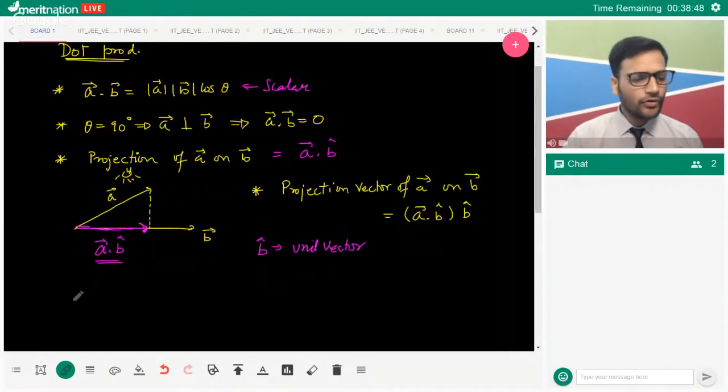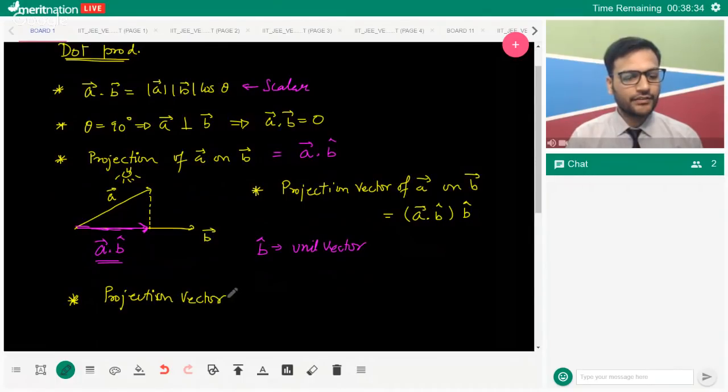One more little important thing over here is, for instance, if I ask, this is not told many a times, but if I ask what is the projection vector of A perpendicular to B, right?